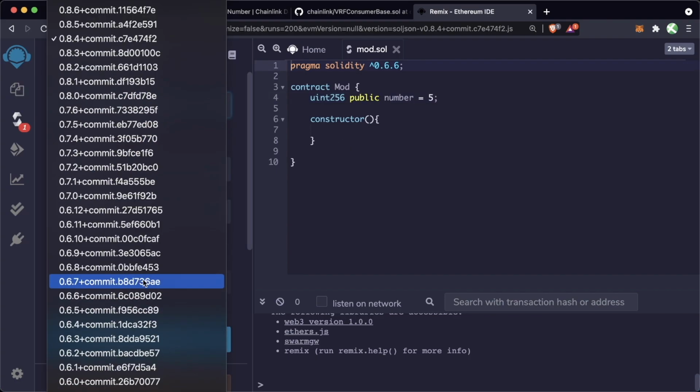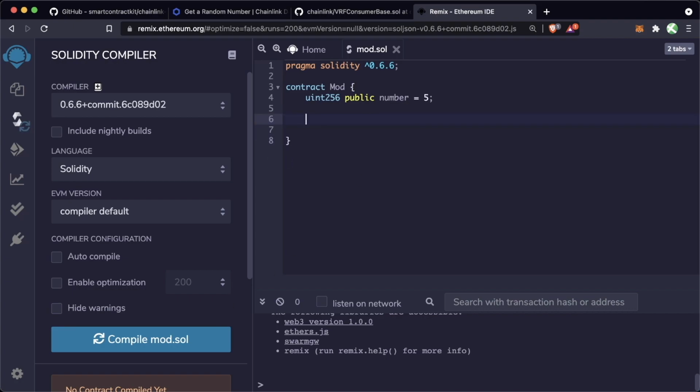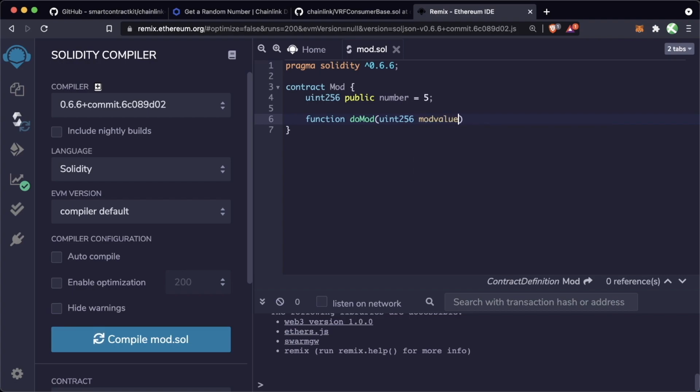And we'll go down to 0.6.6. We'll save, compile, and let's even just get rid of the constructor. Let's now create a function called doMod. We'll take a uint256 mod value, make this a public function.